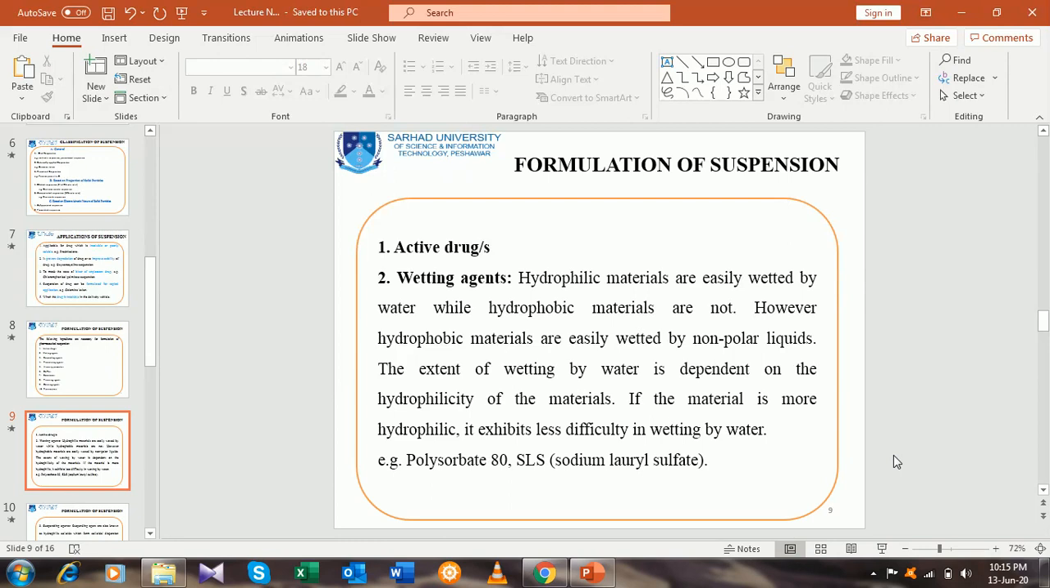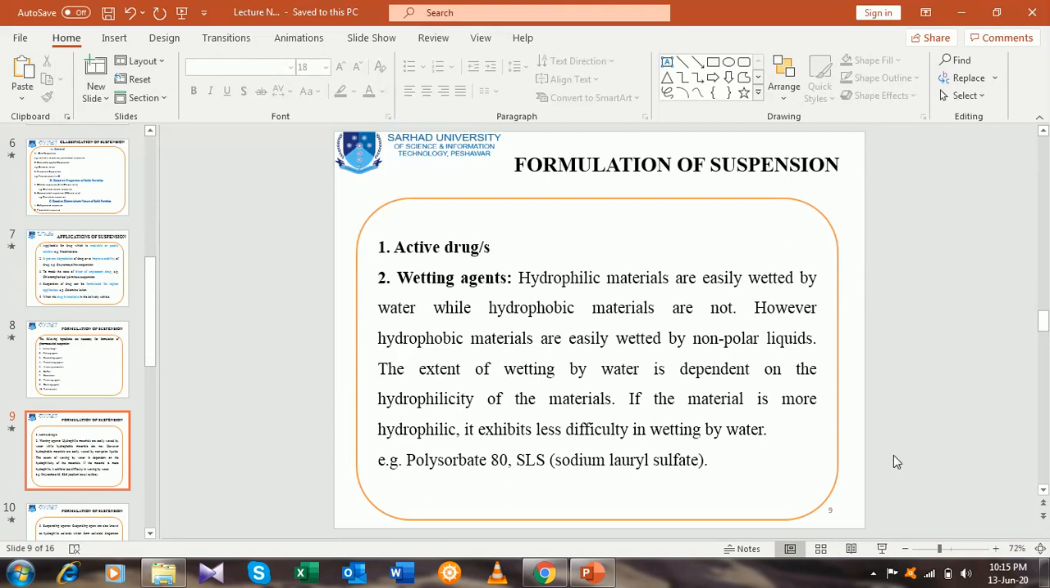The hydrophobic materials are easily wetted by non-polar liquid rather than water. As the name indicates, it is hydrophobic in nature. Hydro is for water, phobic is hating. The hydrophobic materials are not easily wetted by water; they are easily wetted by non-polar liquid, because water is polar, and the non-polar liquid will be responsible for the ease of wettability of the hydrophobic material.